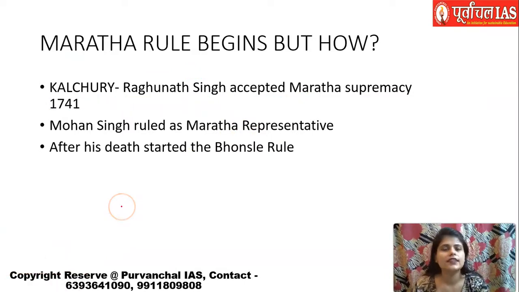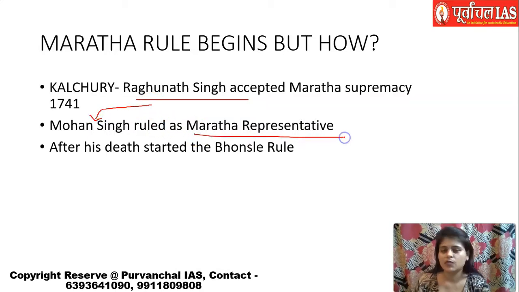Why am I saying indirectly? Because once Raghunath Singh accepted the Maratha supremacy, Bhaskar Pant went back and gave the Kalchuri rulers permission to rule, but just as representatives of the Marathas. After the death of Raghunath Singh, Mohan Singh ruled as a Kalchuri ruler, but just as a Maratha representative. He wasn't an independent king, because they had accepted Maratha supremacy. And after the death of Mohan Singh started the Bhosle rule.